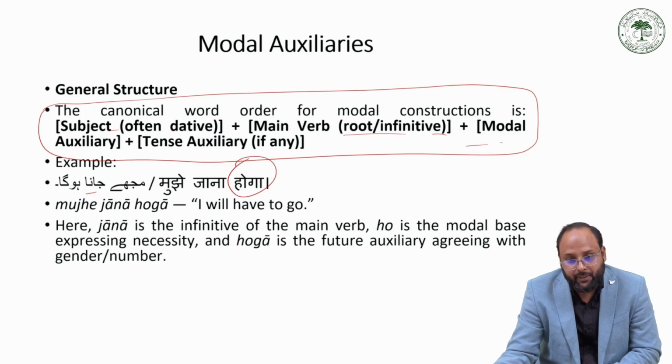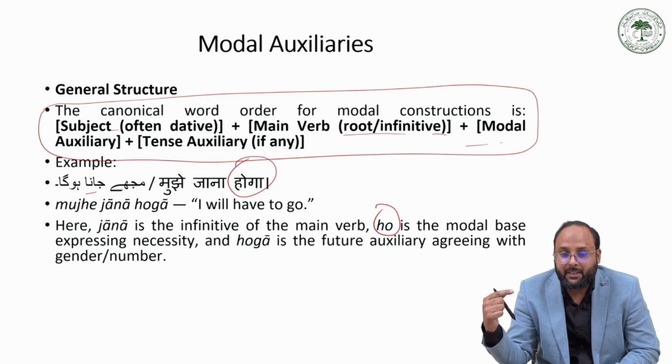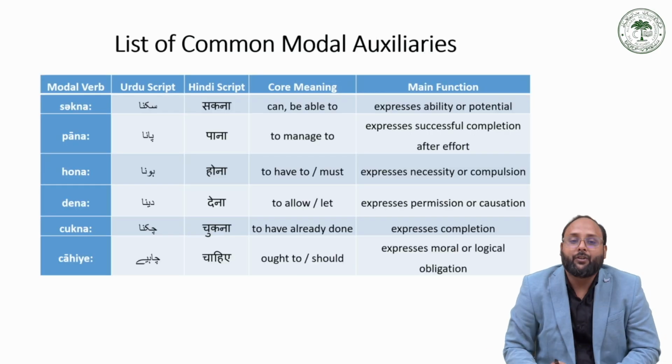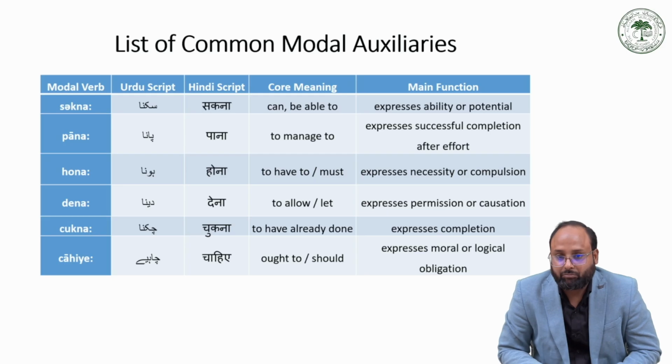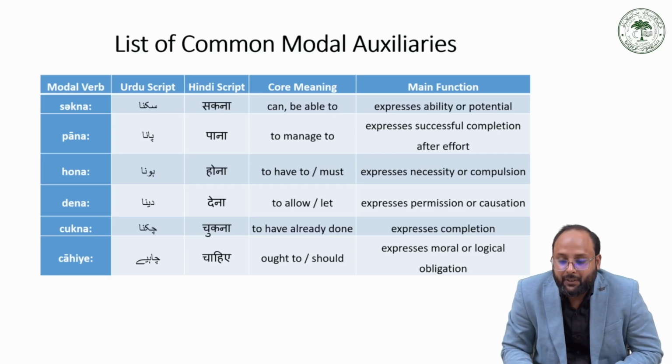Here jana is the infinitive of the main verb, and ho is the modal base. So ho is the modal verb, expressing necessity in hoga, and hoga is the future auxiliary agreeing with gender and number. This is the combination of modal auxiliaries. We have a list of common modal auxiliaries like sakna, पाना, होना, देना, चुकना, चाहिए. These are the kinds of modals we have in Urdu Hindi.